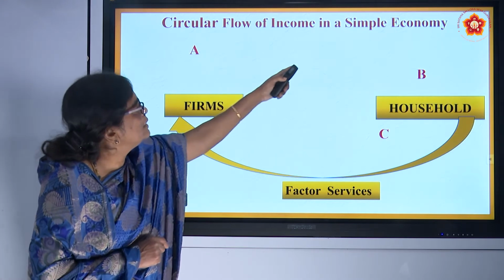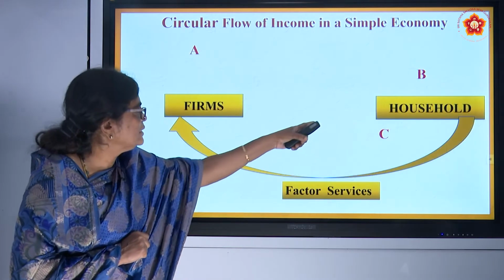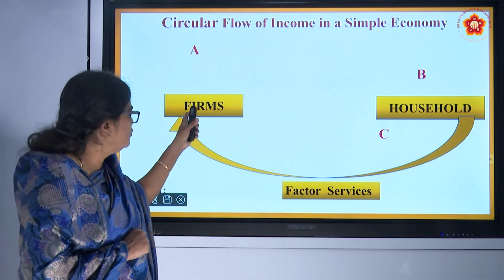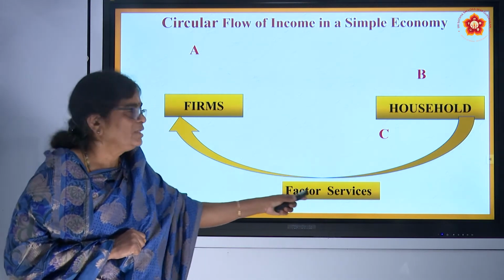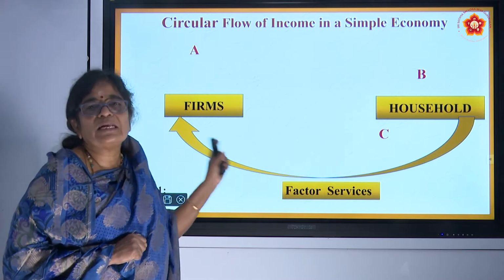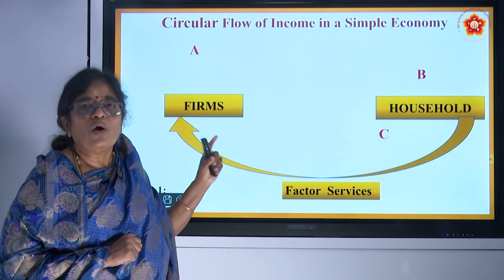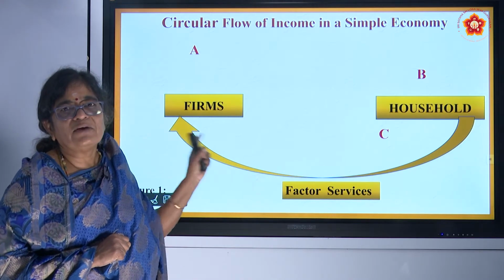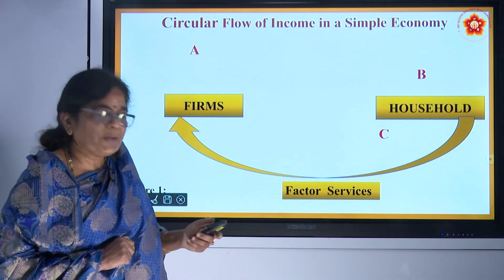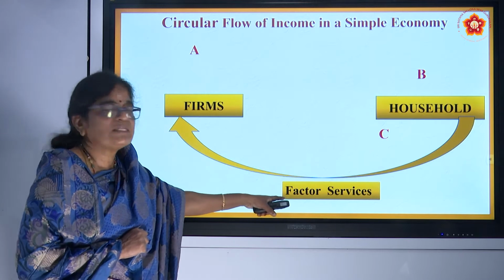Now, I am going to explain a simple economy consisting of firms and households. And you can see that from household to firms, it is called factor services. You don't need to worry about these points A, B and C. This is a simplified model, a sketchy illustration or diagrammatic representation of the functioning of a simple economy. Therefore, this diagrammatic model which I am explaining is a macroeconomic model. Here, in a very simplified way, households supply factor services to the firms.